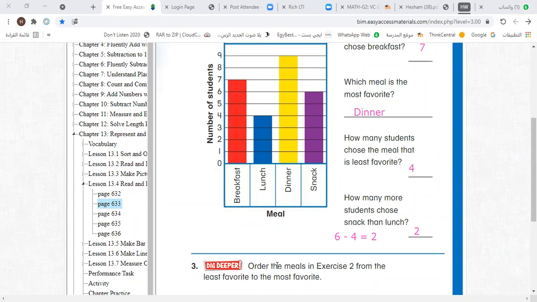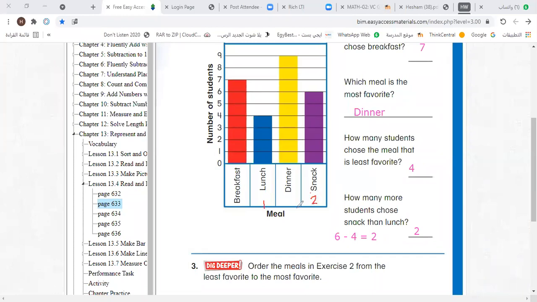Mahmoud, how are you? Fine, thank you. Mahmoud, in question number 3, we want to order the meals in exercise 2 here. We wanted to order these meals from the least favorite to the most favorite. Okay? Can you order it from the least favorite to the most favorite? Which one is the least? Lunch. So lunch is number 1. What's after lunch? Snack. Yes. Snack is number 2.